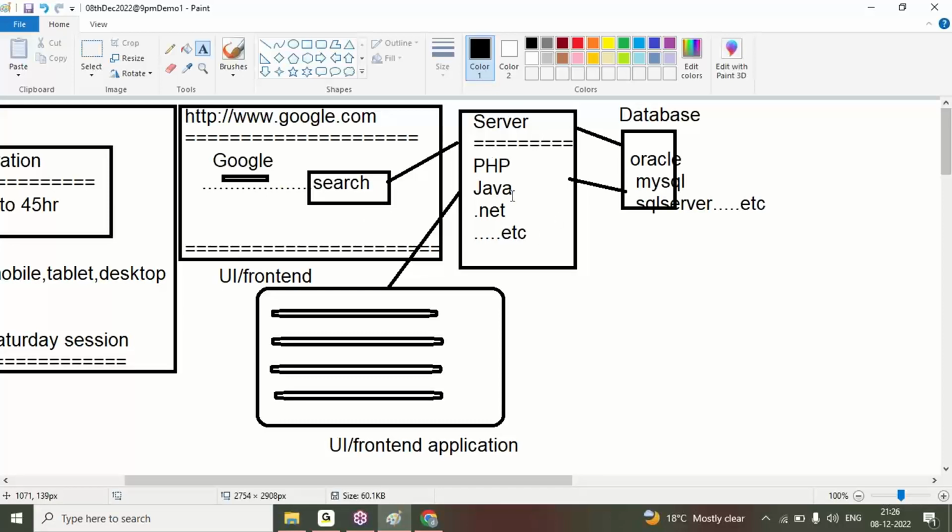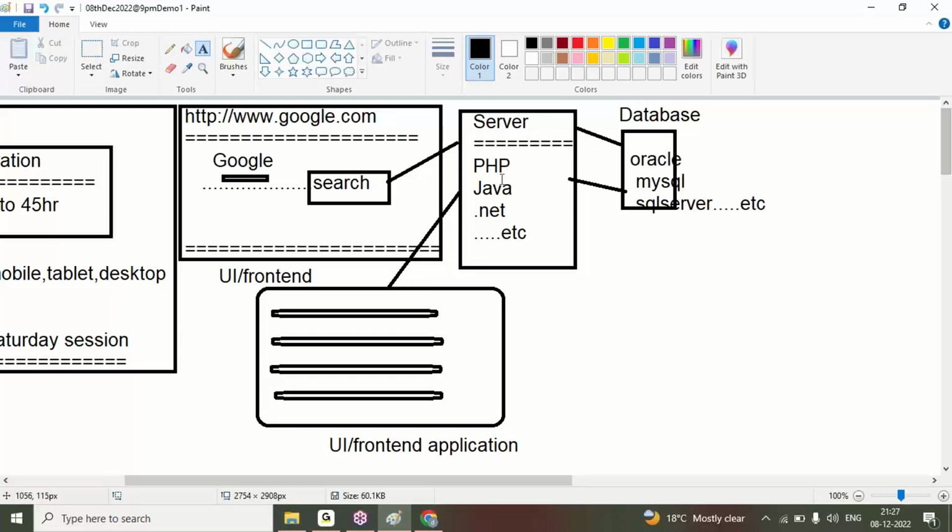The server will store our details or access our details from the database. Accessing the details means you are entering the login page. Storing our details means you are creating your account. If you are creating your account in the front-end page, that is connecting to the server, and the server stores the data in the database.